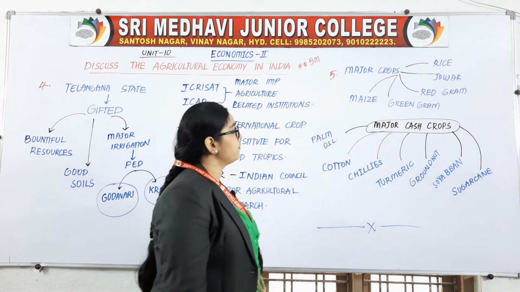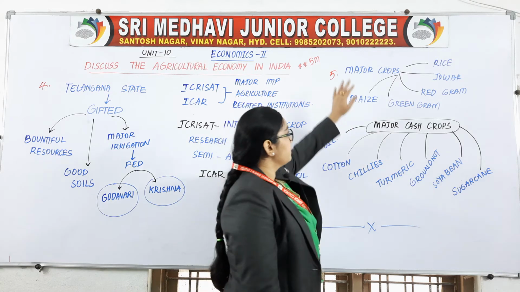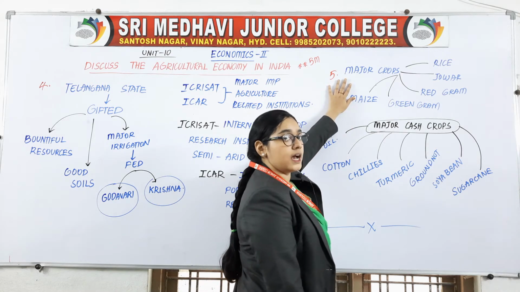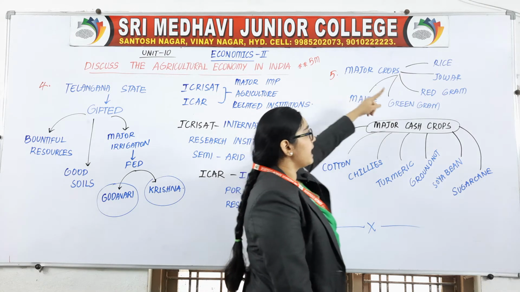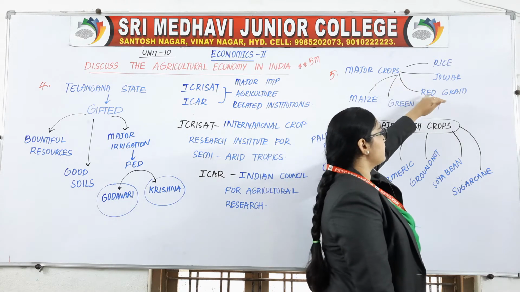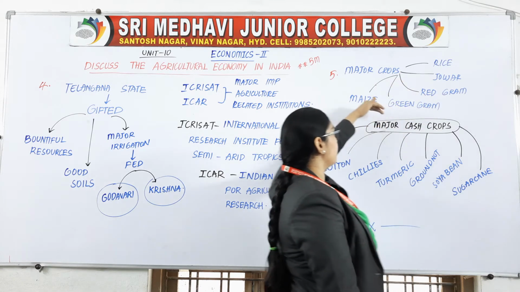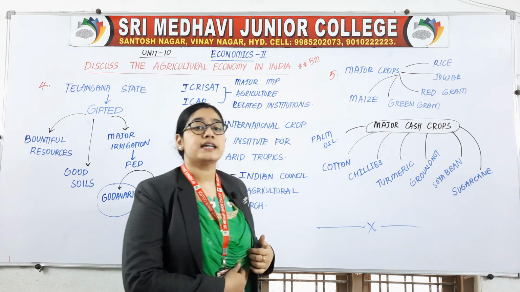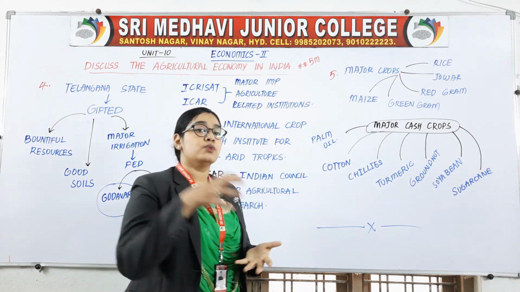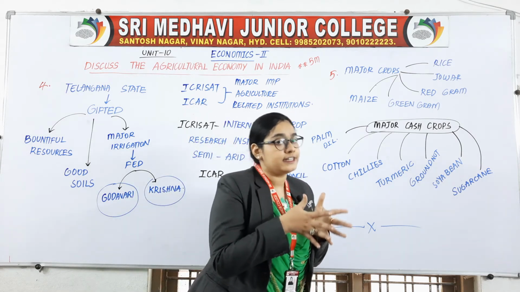Let us see the fifth and last point of this topic: the major crops are rice, jowar, red gram, green gram and maize.